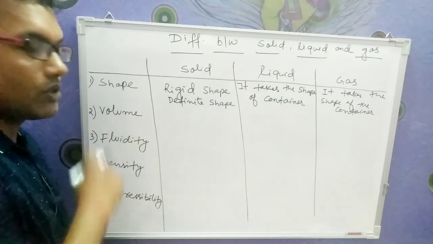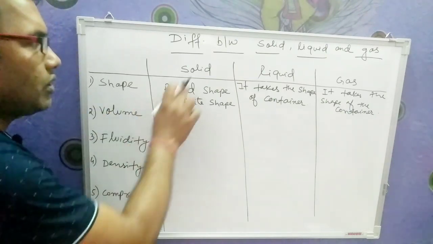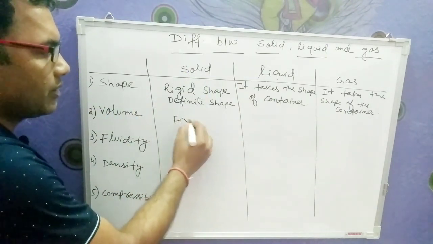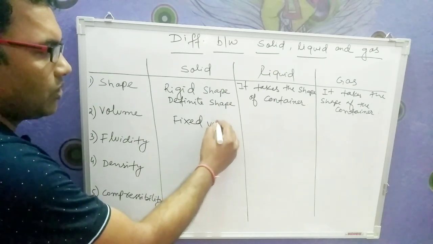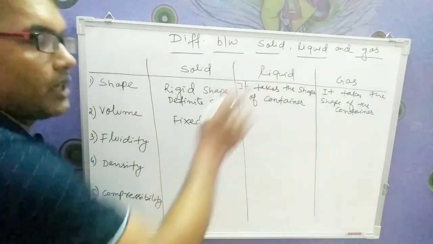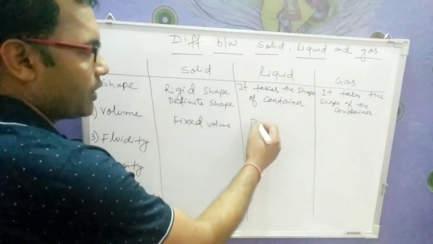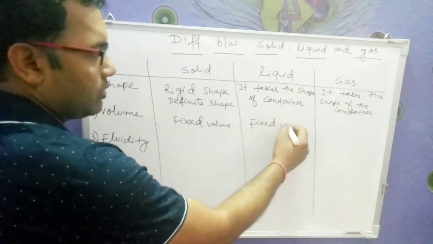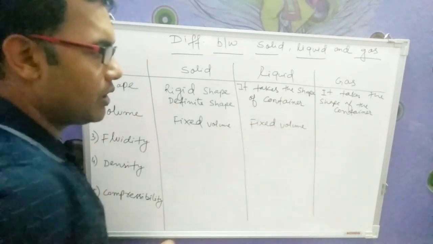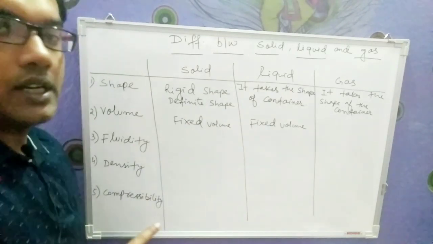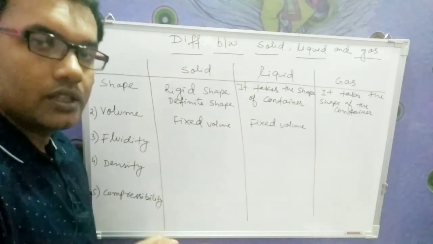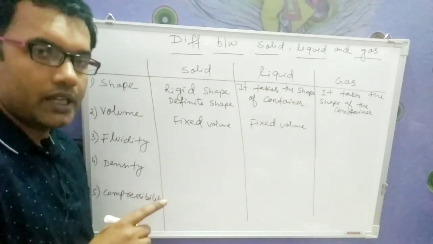Now coming to the second one, volume. For volume, solid is having fixed volume. Now in liquid also the volume is fixed. Okay, all these things are related to intermolecular space and intermolecular force of attraction.